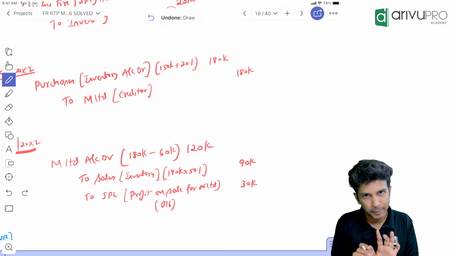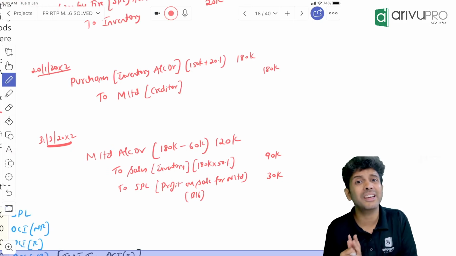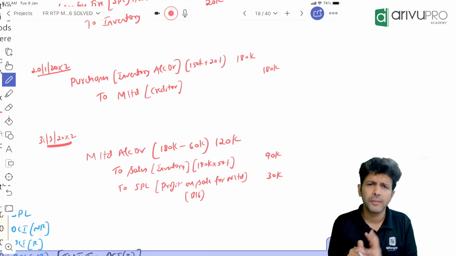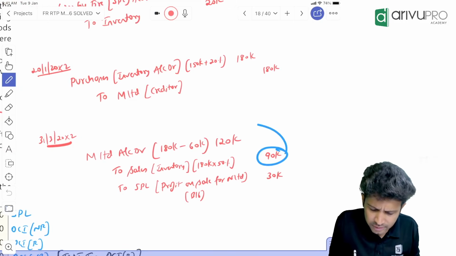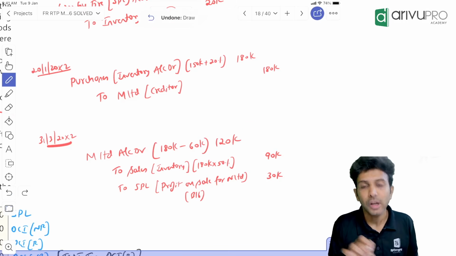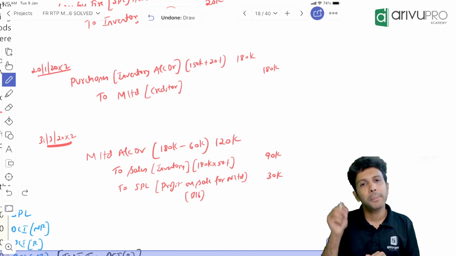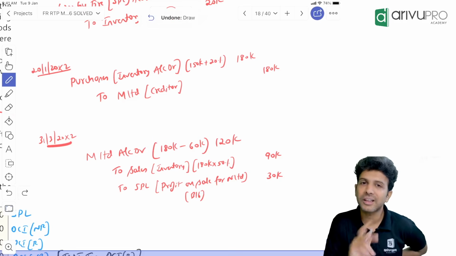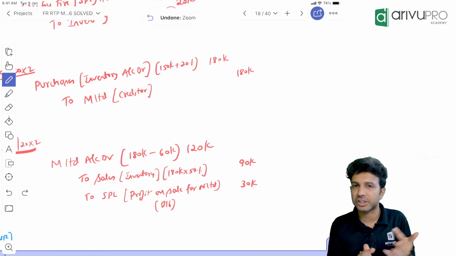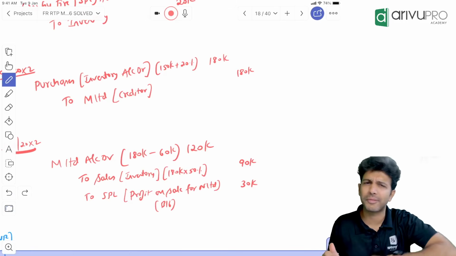Okay, fine people. I'm expressing this entry in inventory. So did the subsidiary make any profit due to this transaction? Yes. The cost is 90. The subsidiary sold it for 120, which means they made a profit of 30,000. Now we have to push this entry's effect into the balance sheet. Why? Because this particular transaction happened within those 3 months, January, February, March, and the subsidiary's data is only given till 31st December. Now push the effect.